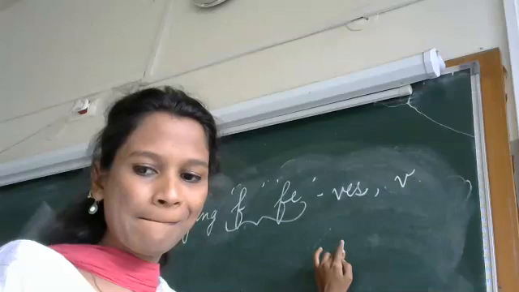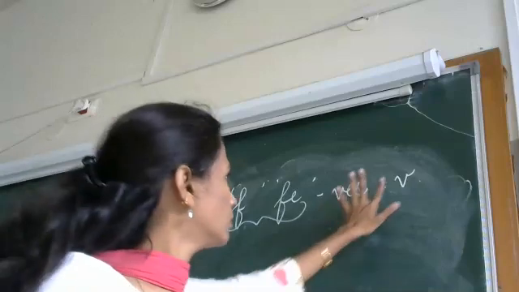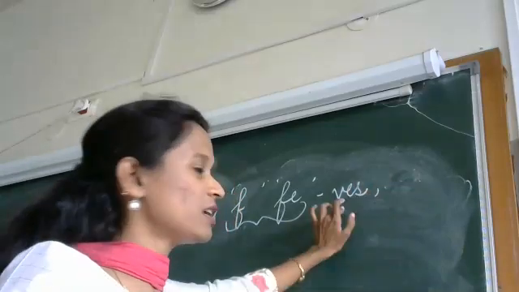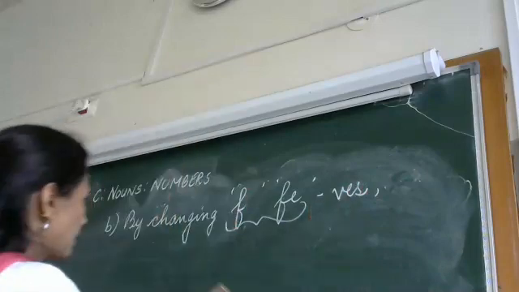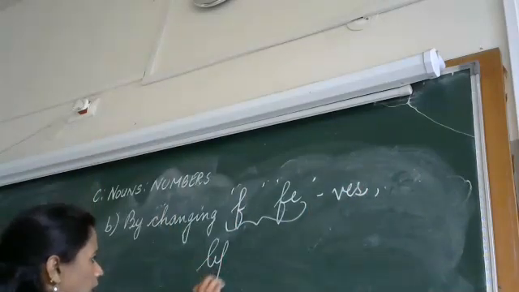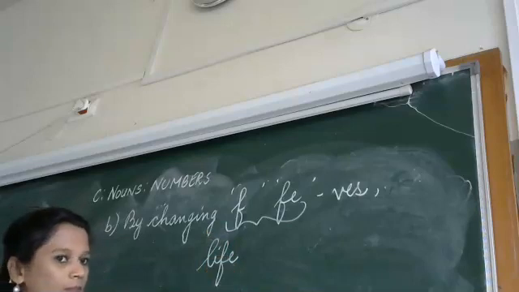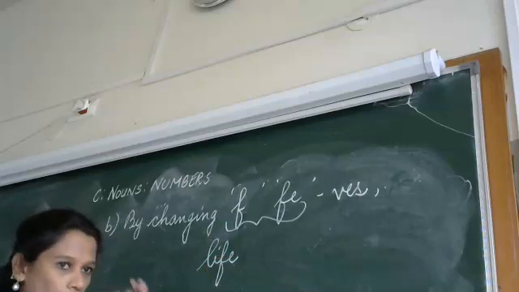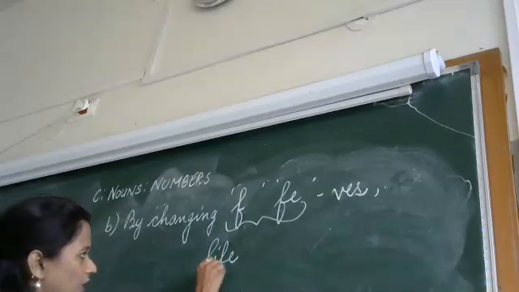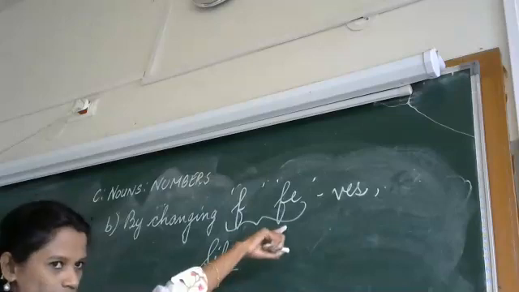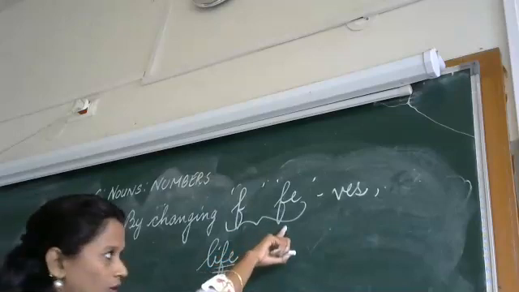Is it clear? We just add. Now, for example, life. LIFE. What is the ending of life? It ends with FE.